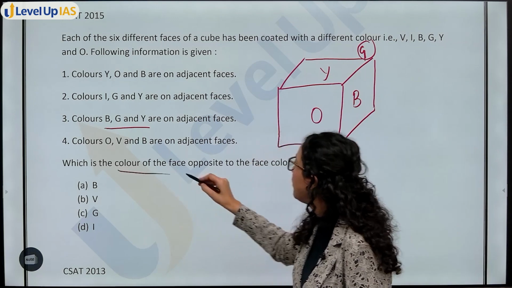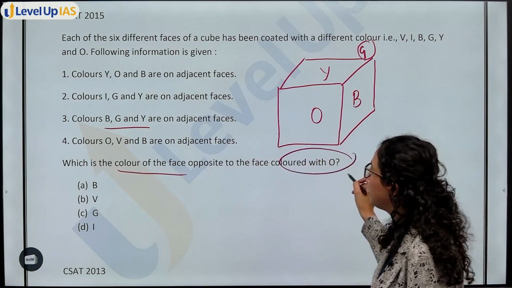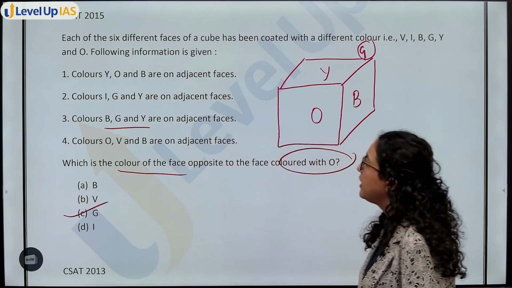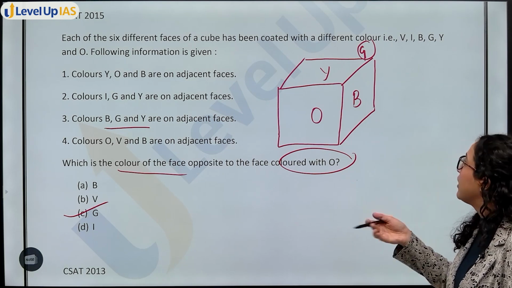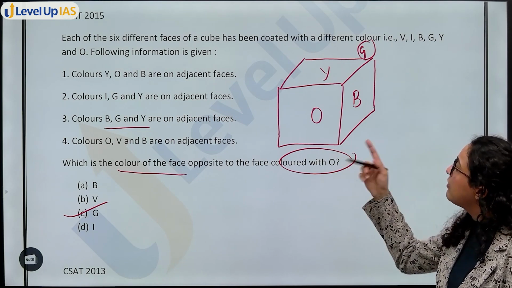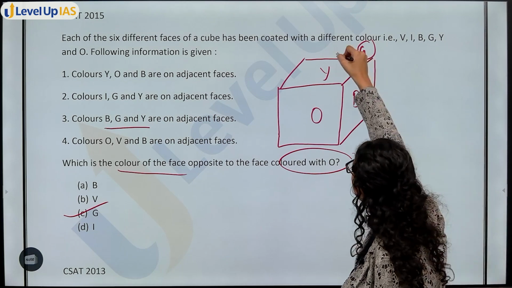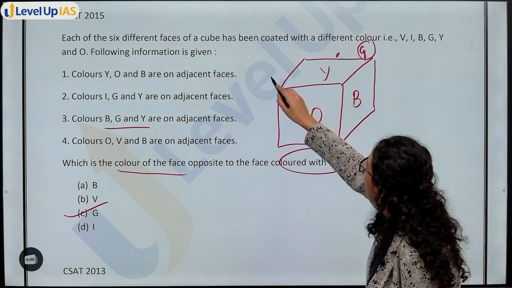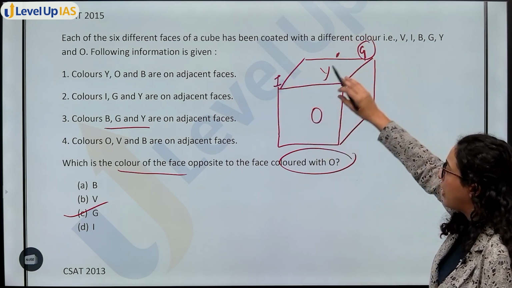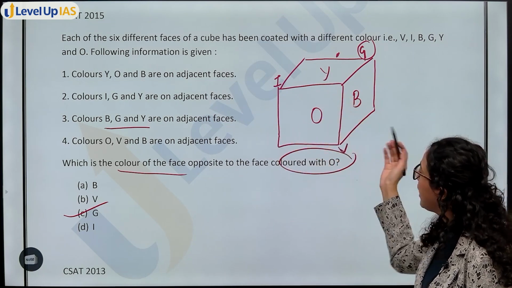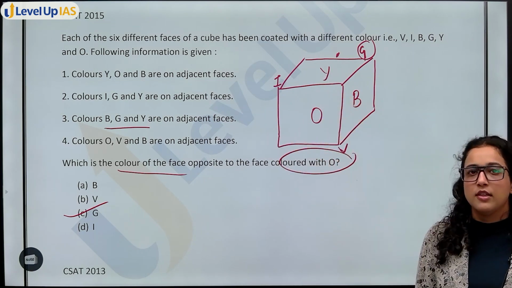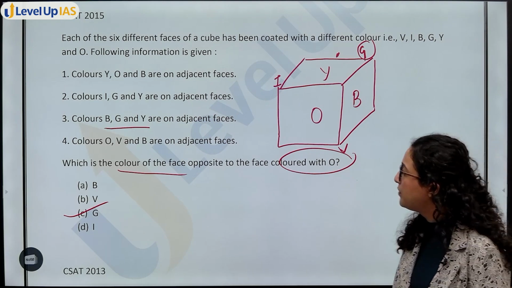What is the color of the face opposite to face colored with O? G. Option C, G will be your answer. ठीक है? If you want to solve the complete question, you have IGY on adjacent faces. So if G is on this face, I will be here so that IGY is also on adjacent. OVB are on adjacent, so V will be at the bottom face. This much only for this question.